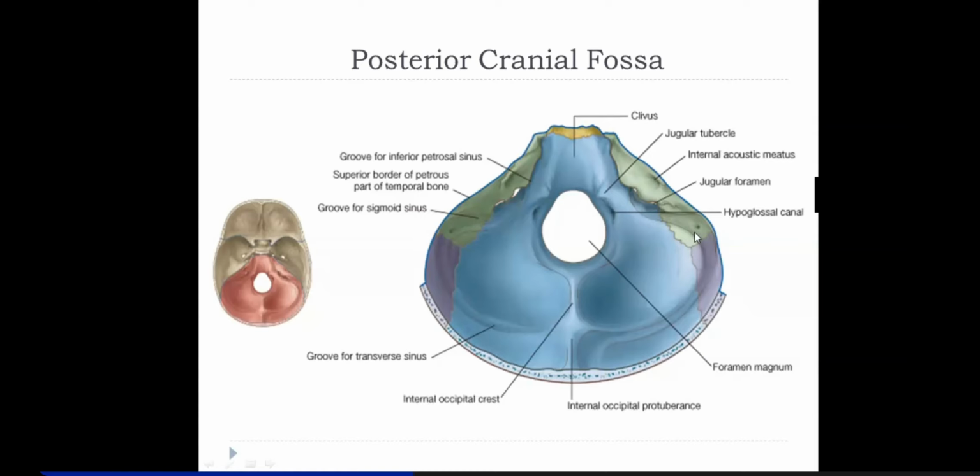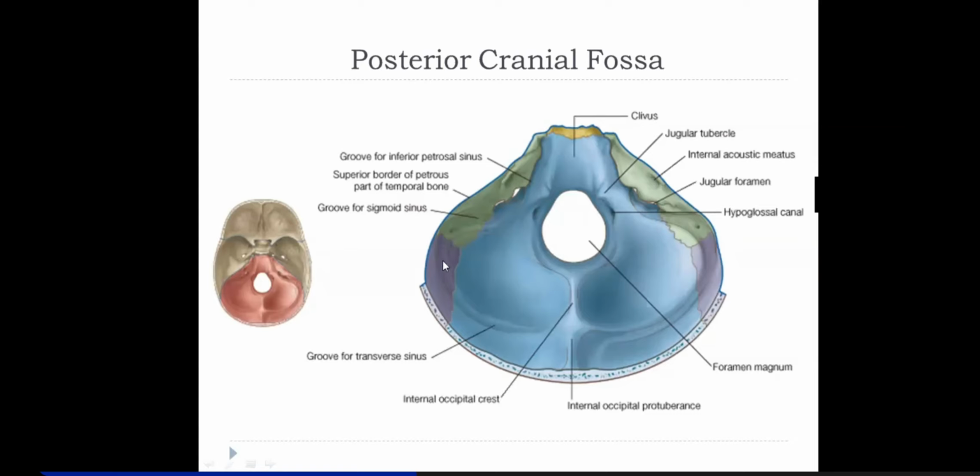And here you find this foramen. Can you see this foramen? You can see this foramen in the sigmoid sinus groove, right? So this is the mastoid foramen. This is the mastoid foramen.